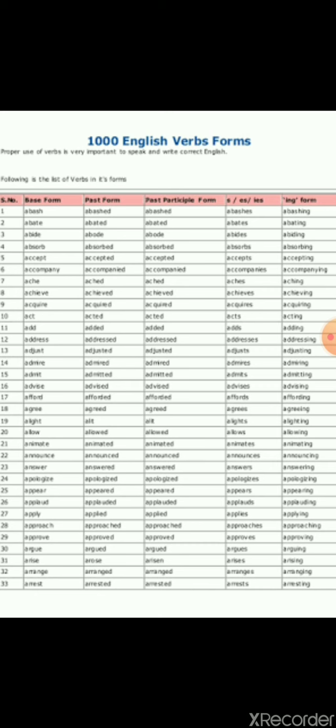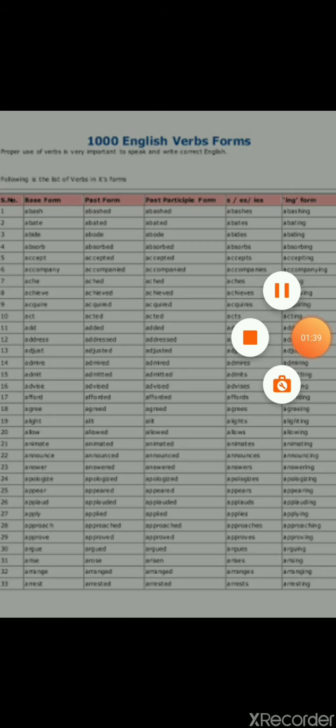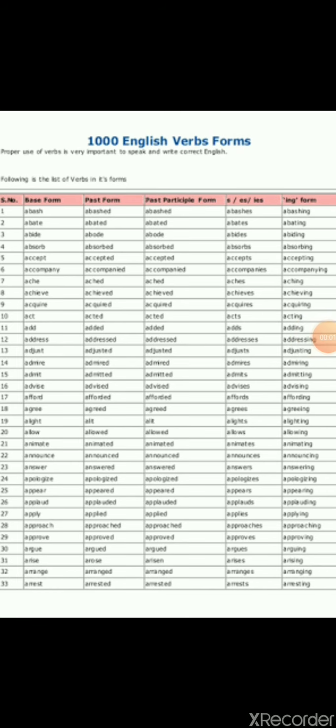Now, in conjugation, you must have done 3 forms of verb. I told you there are no 3 forms of verb. We use verbs in 5 ways. Okay? Let's do the mechanism of conjugation here. As I told you, you people must have done 3 forms of verb, but I am telling you, there are 5 forms of verb, meaning we use verbs in 5 ways.